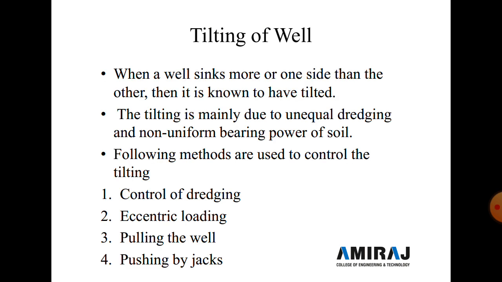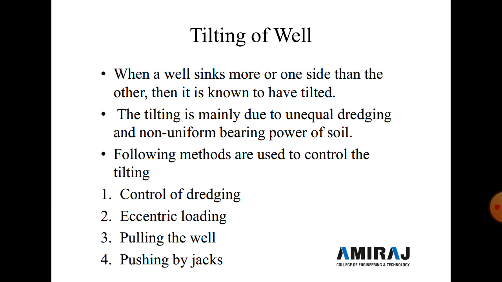Second is tilting of the well. When the well sinks more on one side than the other, it is known as a tilt. The tilting is mainly due to unequal dragging or non-uniform bearing power of the soil. The following methods are used to control the tilting: control of dragging, eccentric loading, third one is pulling of the well, and fourth one is pushing by jack.